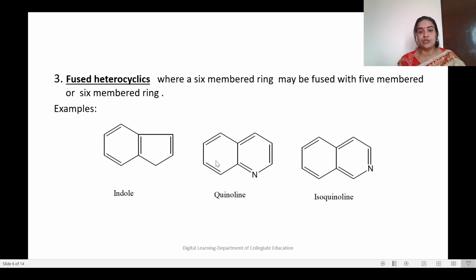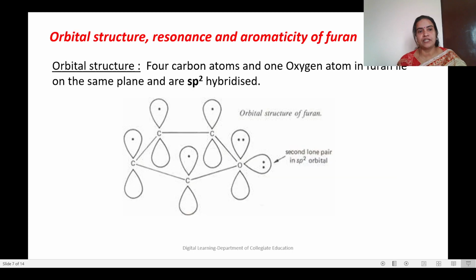Then in quinoline, 2 6-membered rings are fused together. One is benzene and the other one is pyridine. So when pyridine and benzene are fused together, we get quinoline. And the third compound is isoquinoline. It is another version of quinoline where the nitrogen atom is at the 2nd position. So these examples we can give for fused heterocyclic compounds. So heterocyclic compounds based on the number of ring atoms including the heteroatom, we can classify into 3 categories: 5-membered heterocycle, 6-membered heterocycle and the fused heterocyclic compound.